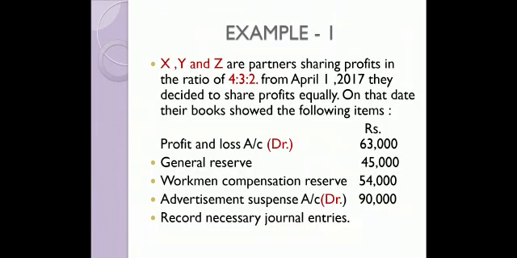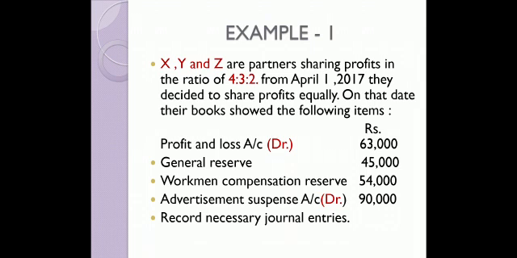Example 1. X, Y and Z are partners sharing profits in the ratio of 4:3:2 from April 1, 2017. They decided to share profits equally, so the new ratio is 1:1:1. And keep this in mind, this new ratio is irrelevant for us.